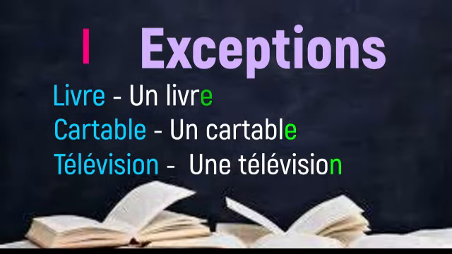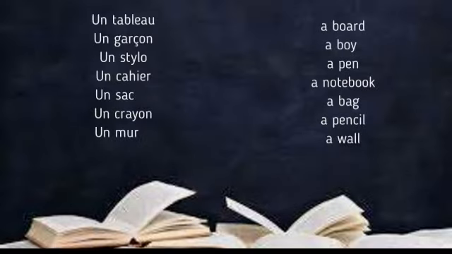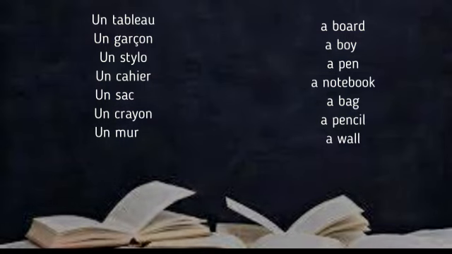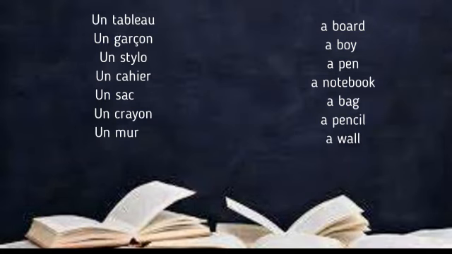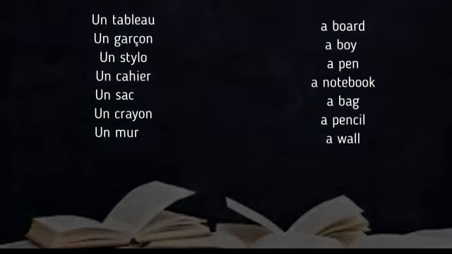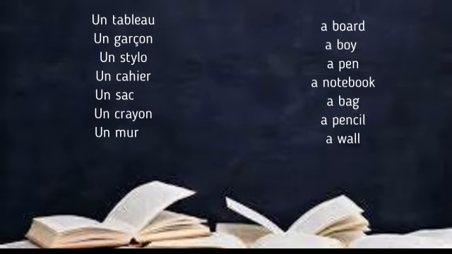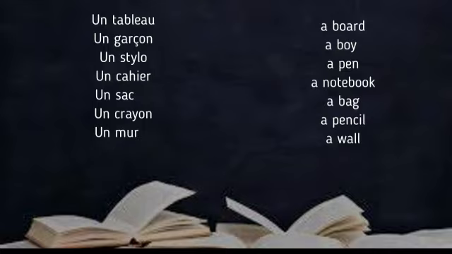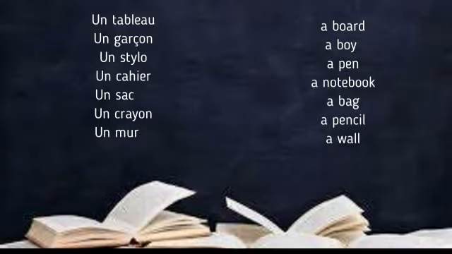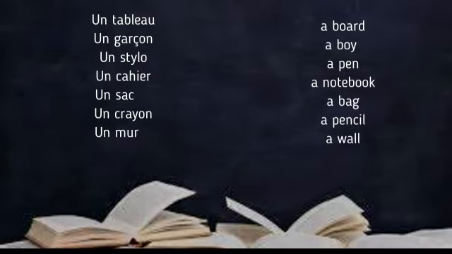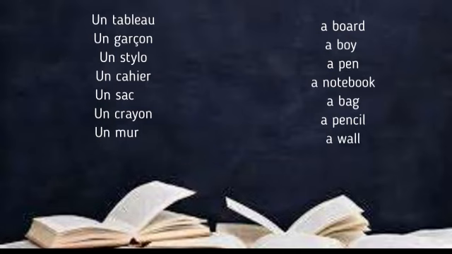So let's do a few exercises. Let's take a few examples with un and une. Un tableau, a board. Un garçon, a boy. Un stylo, a pen. Un cahier, a notebook. Un sac, a bag. Un crayon, a pencil. Un miroir, a mirror. Un mur, a wall. These were the examples with indefinite article un.